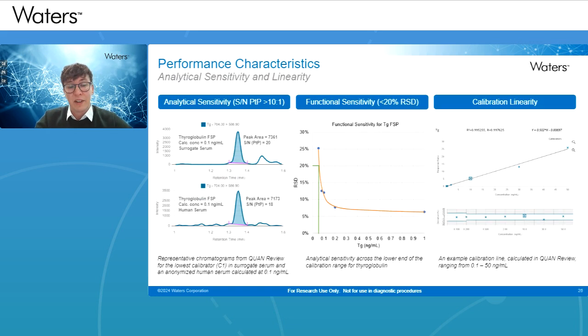Analytical sensitivity and linearity, we're working down towards 0.1 nanograms per mL in human serum. So we're using surrogate serum for this analysis because of the endogenous levels typically found in human serum. But then we've also analyzed the human serum separately, and that gives us a similar sort of signal to noise performance. We've demonstrated functional sensitivity for this approach. So around 0.1 nanogram per mL is less than 20% CV. And we do get calibration linearity across the range.